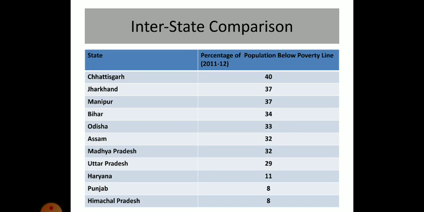So from this table we can find that there are wide variations in different states in India regarding the percentage of population below the poverty line. So there are certain states which can be considered as the rich states, but there are many states which are below the poverty line, that is they are very poor states.